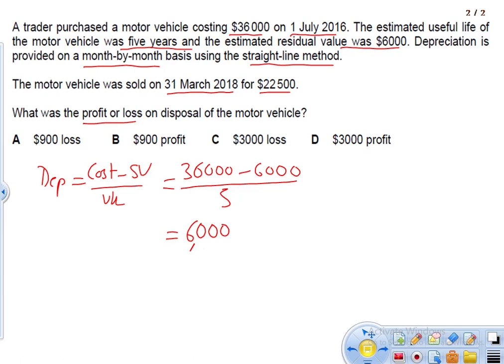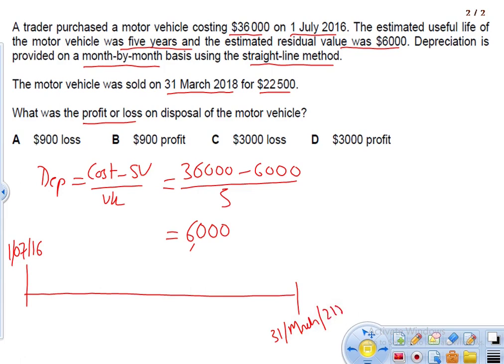Now let's make a timeline from the date we purchased to the date we sold it. We purchased it on 1st July 2016, and we are selling it on 31st March 2018.